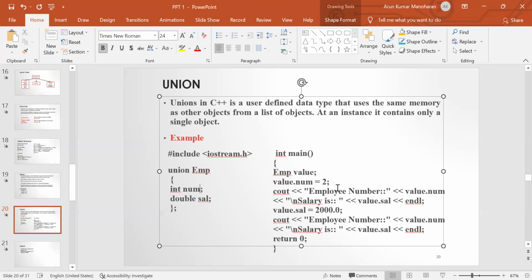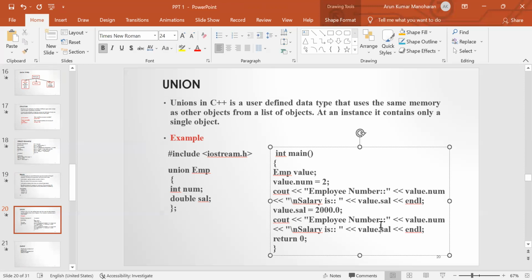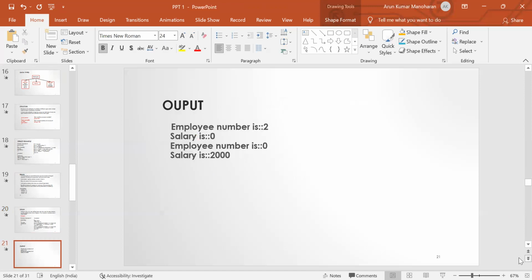And then next we are going to display this employee number. Okay, and then next we are going to assign some value for this variable salary, and then next we have displayed this employee salary. So these are all some of the user-defined data types: structure, and then union. So these are all some of the user-defined data types.